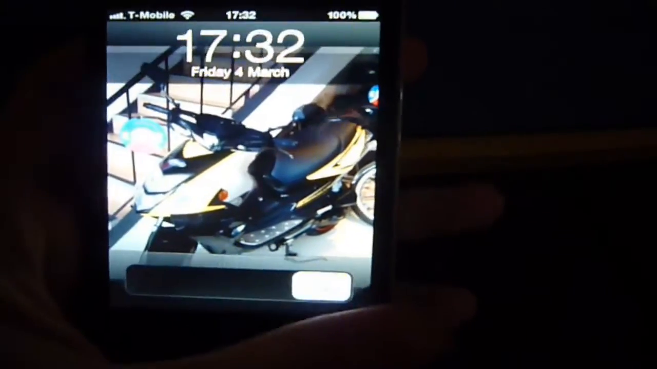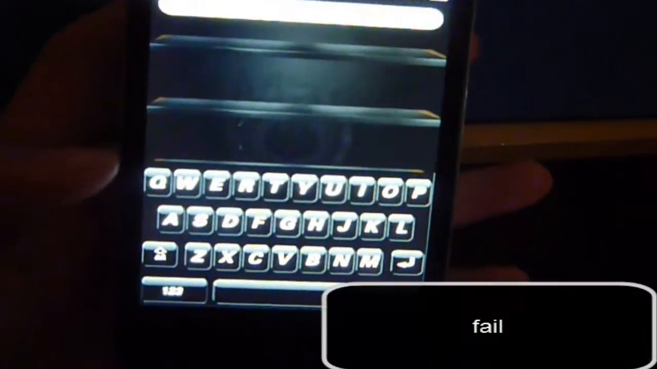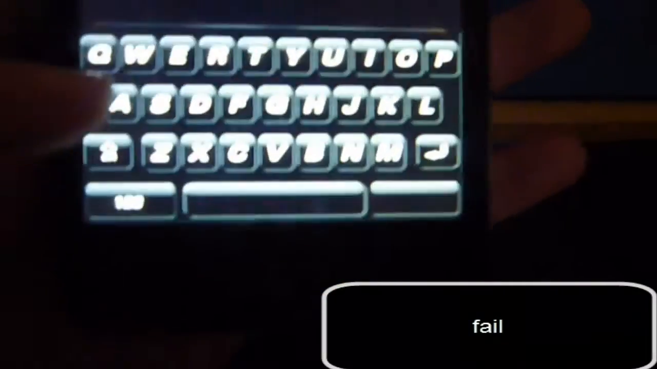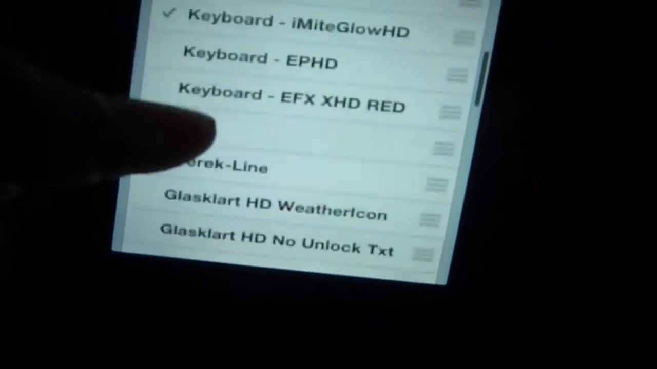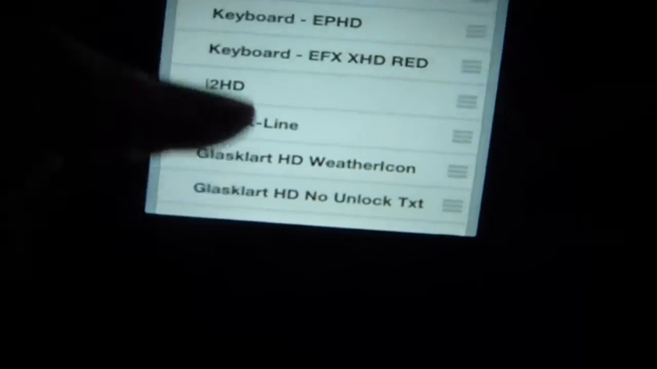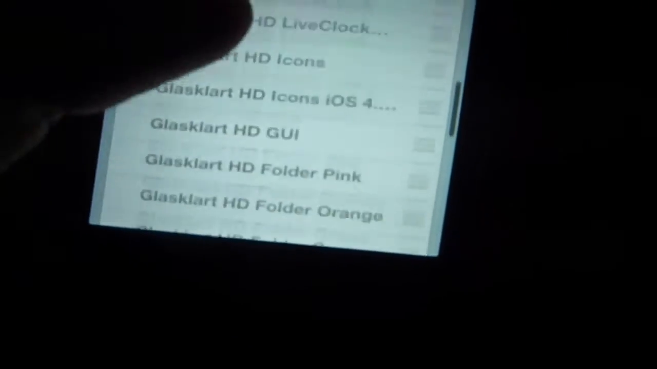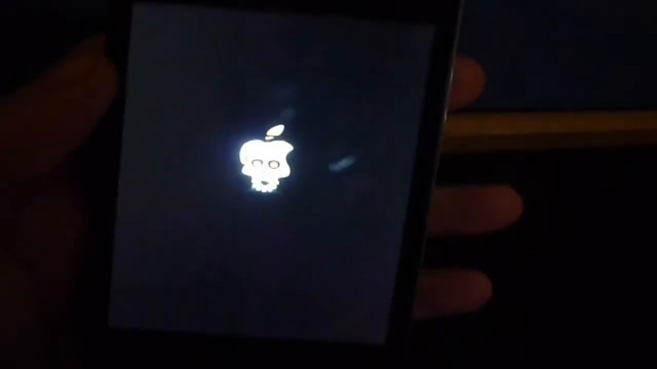Okay, it comes with keyboards that look, oh whoops, I still have BlackBerry Storm installed. Hold on, my fault, sorry guys, I forgot to turn off BlackBerry Storm, although I've got 3 keyboards selected. Alright, iAccess Storm turned off. Okay, so now we're going to respring it. Sorry about that.